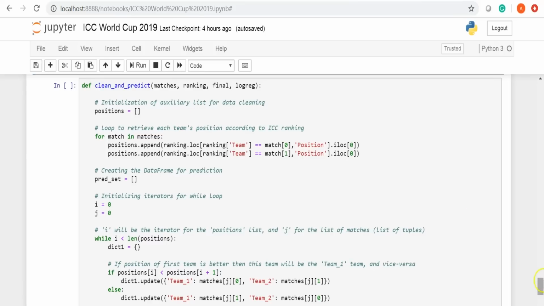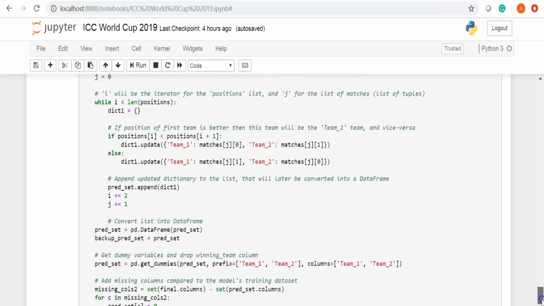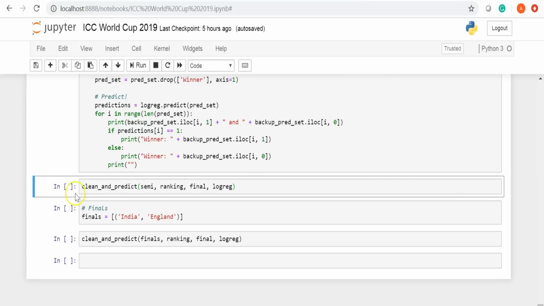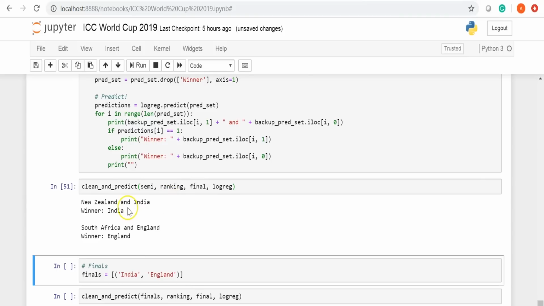This large block of code will be used to get the result of the semi-finals by creating a user-defined function clean and predict. The function accepts 4 parameters. This is the final step with which we can obtain the result of the winner of the ICC Cricket World Cup 2019. Now we'll call the above defined function and pass the parameters to get the winners of the semi-finals. As you see here, we have New Zealand playing against India and the probable winner being India. Similarly, we have South Africa playing against England and the probable winner being England.